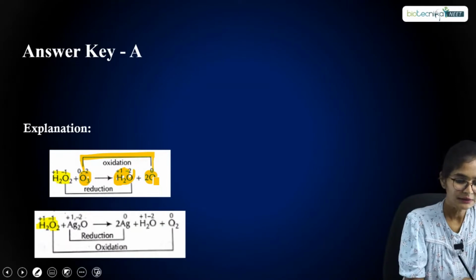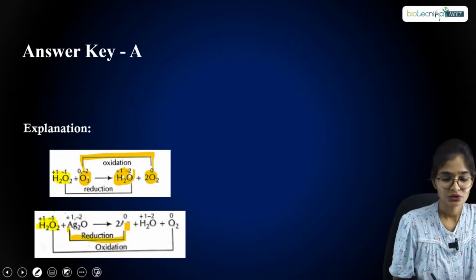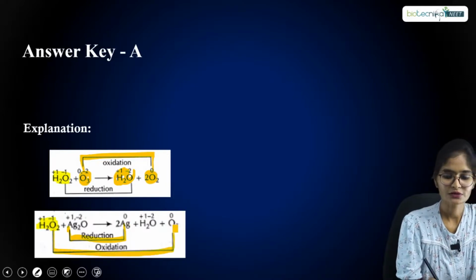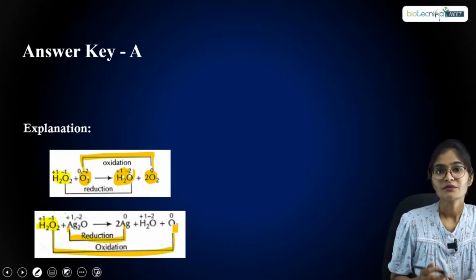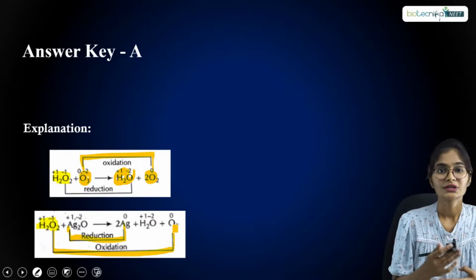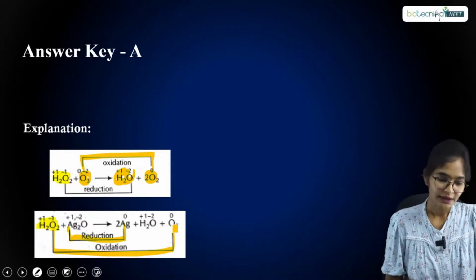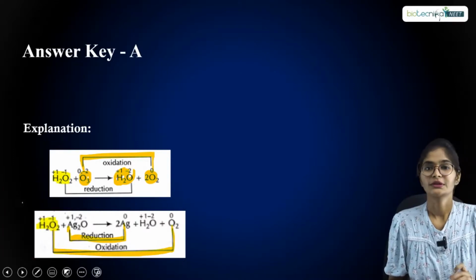Similarly here, Ag2O in the presence of H2O2 is undergoing a reduction reaction, and H2O2 itself is undergoing oxidation, right? We know that an oxidizing agent is the one which oxidizes others but undergoes self reduction, and a reducing agent is the reverse: it reduces others and undergoes self oxidation. If you apply that concept here, the answer has to be option A.